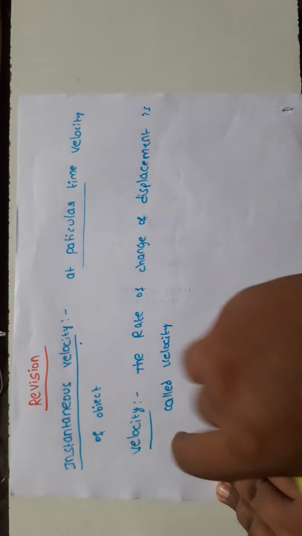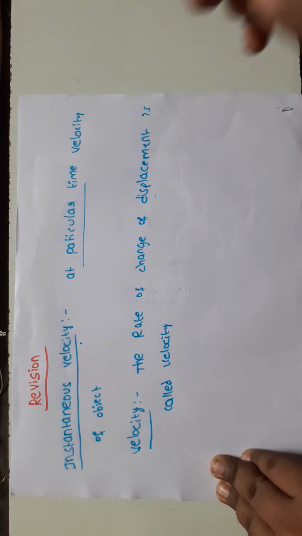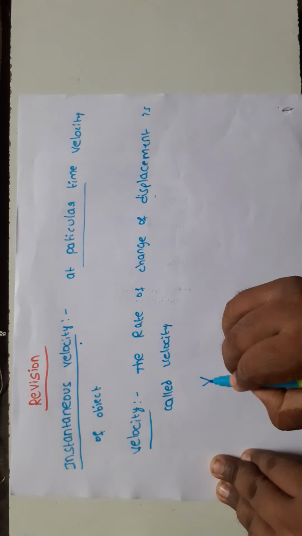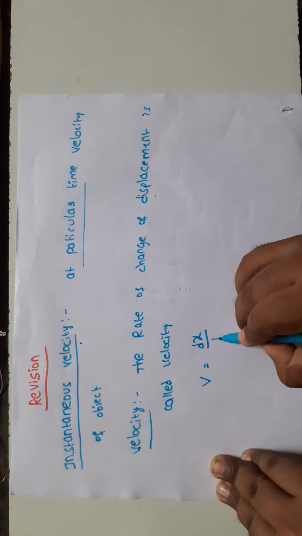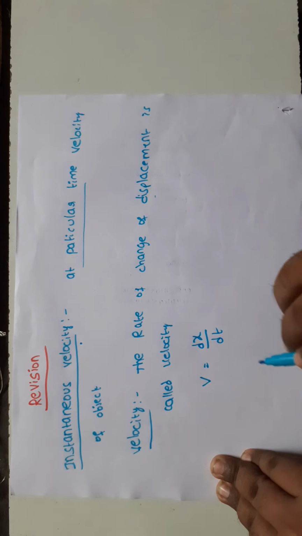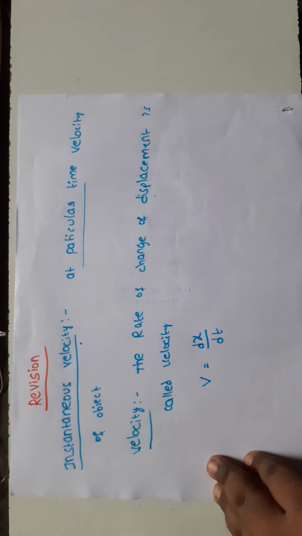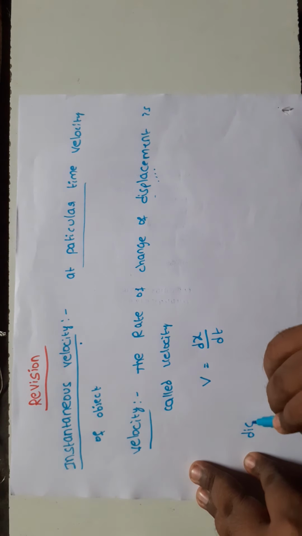I have already told you, in the case of velocity we are discussing the displacement. So what is the formula? Velocity v equal to dx by dt, where it is differentiation with respect to time, and x is displacement. That is the formula, v equal to dx by dt. Next question, what is meant by displacement?